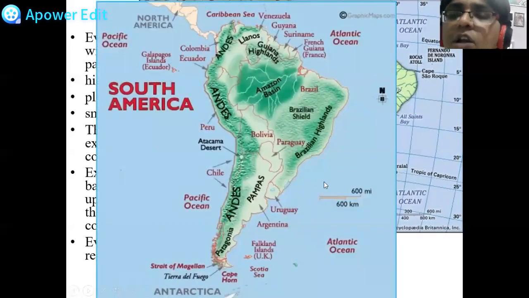So in all, now what we are going to see is, pay attention towards this map. This is a very simple and important map. In the North part of Brazil we can see the Guyana Highlands. In the Eastern part is the Brazilian Highlands. Then in the west and north of Brazil is the Amazon Basin. In the south of Brazil is the Paraguay Parana River Basin. Then the central part of Brazil, which is a plateau, is called the Brazilian Shield. Shield is the oldest part of the continent. Remember this. The oldest part of the continent is usually called the shield.